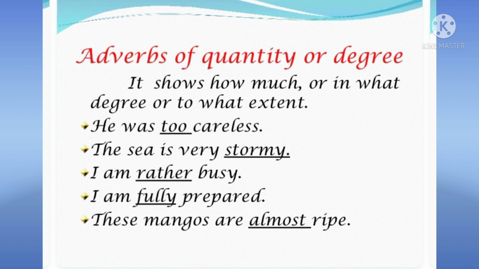It tells how much. I'm fully prepared. To what extent? These mangoes are almost ripe. How much? For how much, it tells almost. So this type of adverbs tells you how much, or in what degree, or to what extent an action happens.